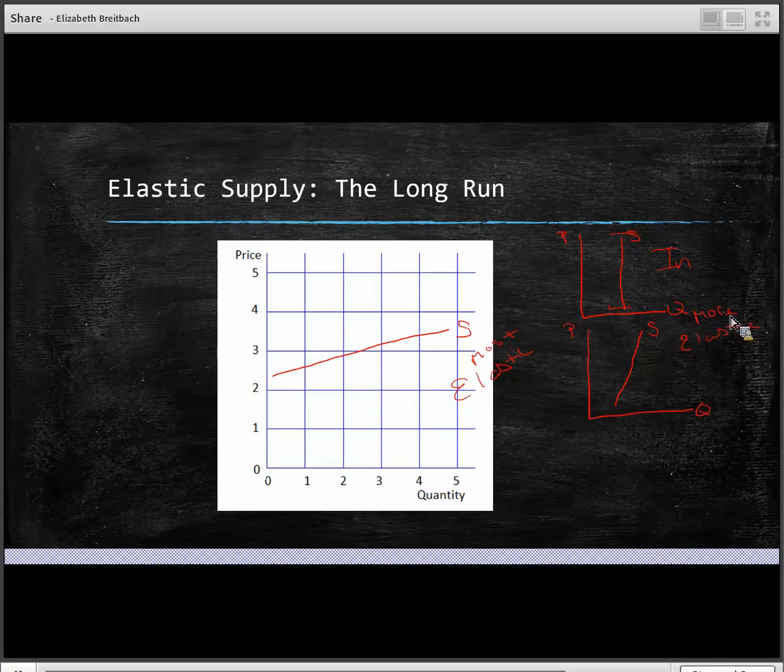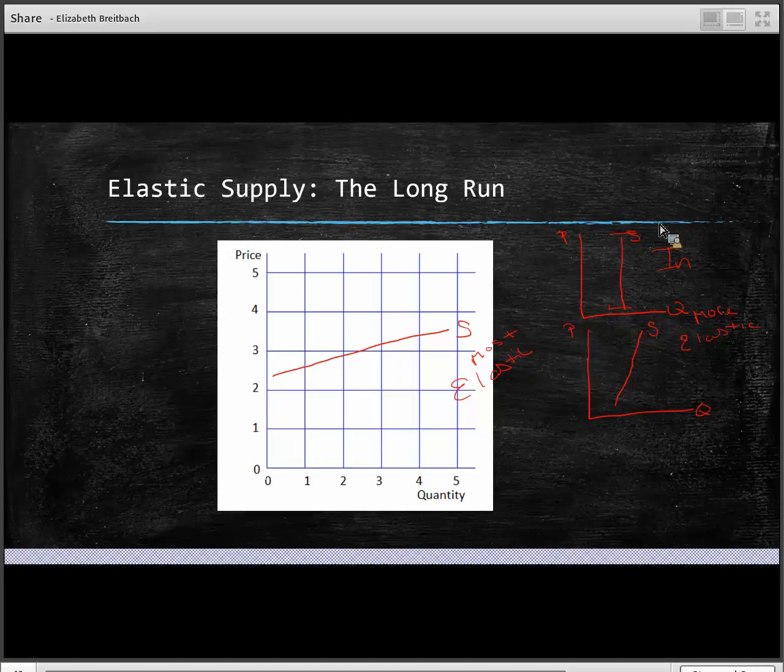So as time goes by, we're going to start to see sellers have more ability to change the quantity that they produce. Again, thinking about that car dealership, let's suppose the cars on the car lot cost $20,000. Well, if all of a sudden they jump up to $40,000, there's very little immediately today that the firm can do to try and get more cars on the lot. And so supply is very inelastic in that case.